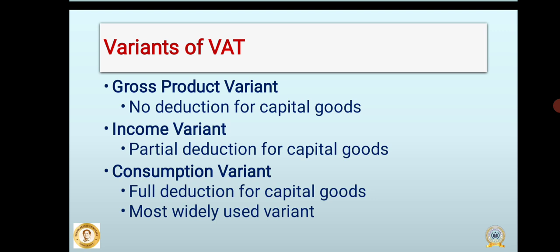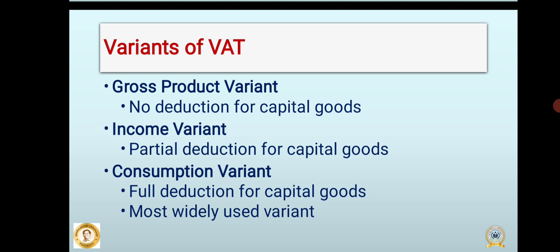Under this variant, no deduction is allowed for capital goods such as machinery and equipment. Tax is charged on the total value of output, including the value of capital goods used in production. As a result, this variant leads to a higher tax burden and is rarely used in practice.